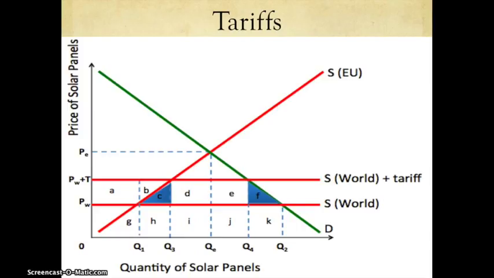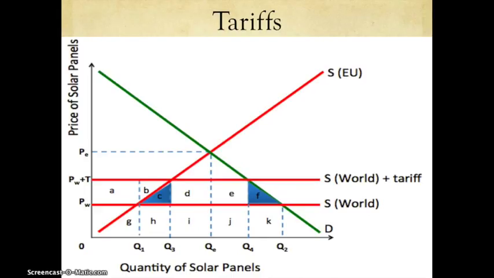C represents the inefficiency of the domestic producers, and it's a loss of world efficiency. It's being produced by the local producers that, from an economic perspective, are less efficient than the foreign producers, because they will now not have the same incentive to be competitive as they are protected by the tariff.